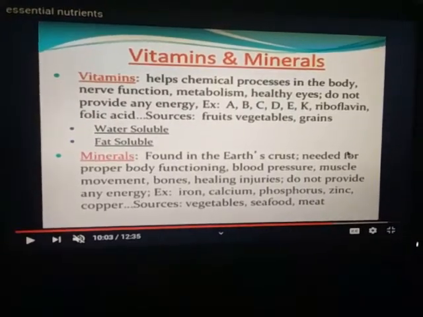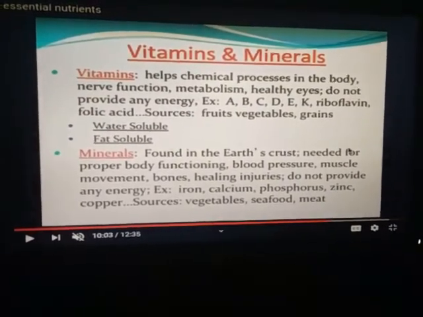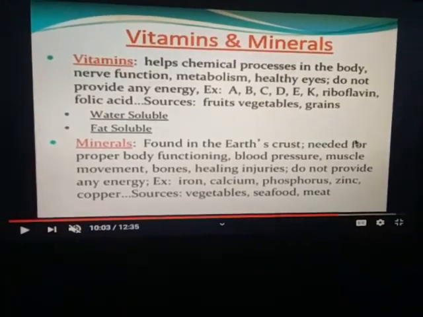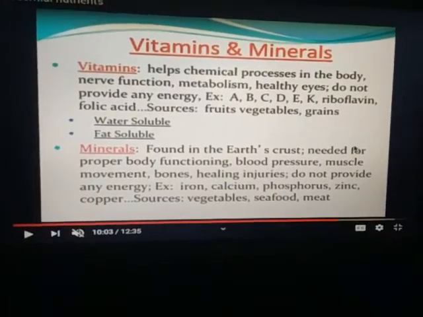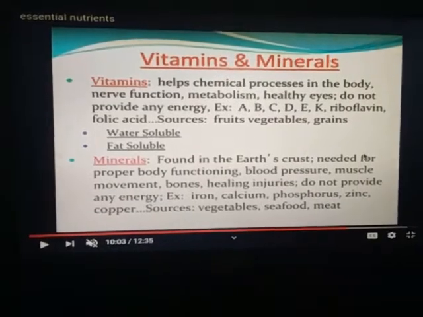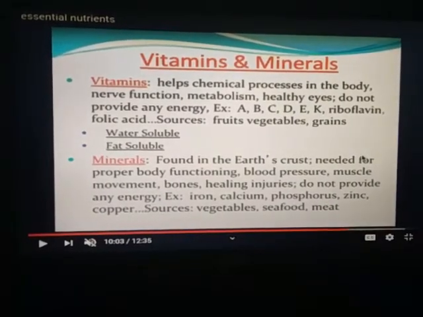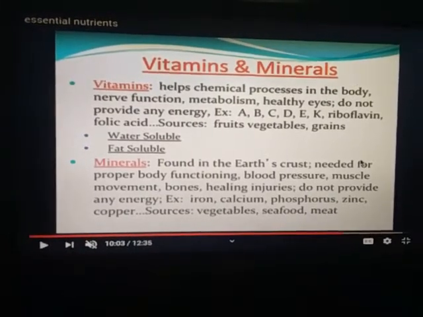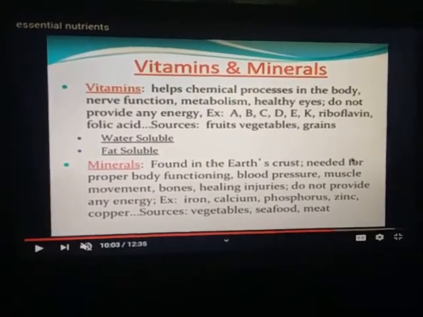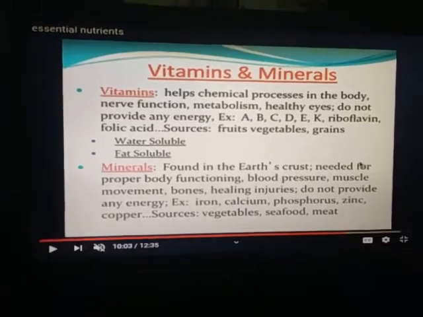Now next is minerals, found in the earth's crust, needed for proper body functioning, blood pressure, muscle movement, and healing of bones and injuries. They do not provide any energy. Examples: iron, calcium, phosphorus, zinc, copper. So these come from sources like vegetables, seafood and meat.